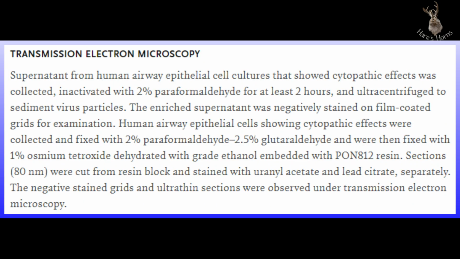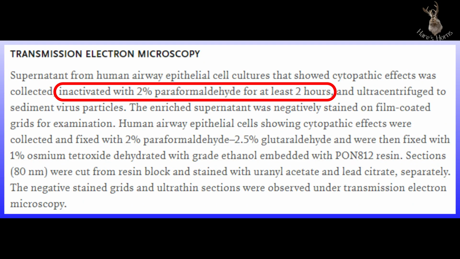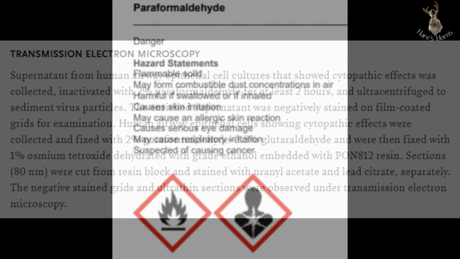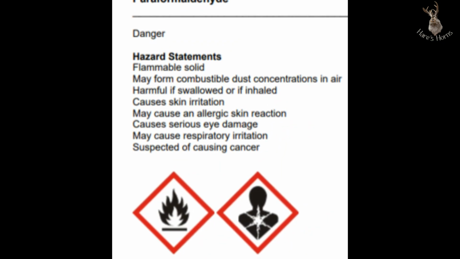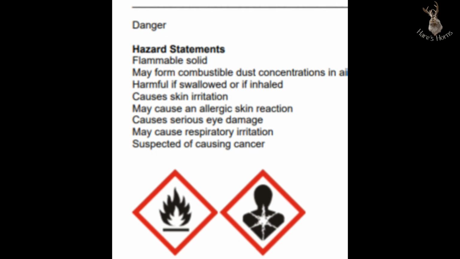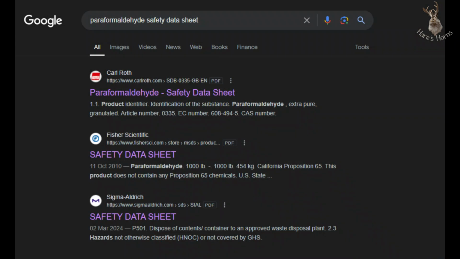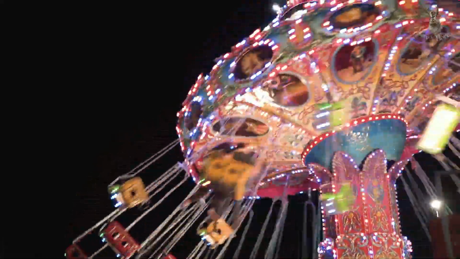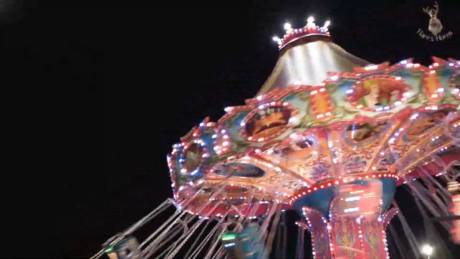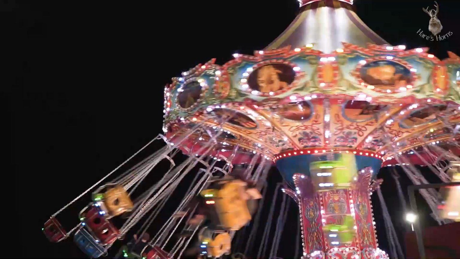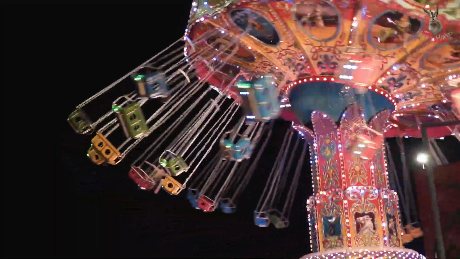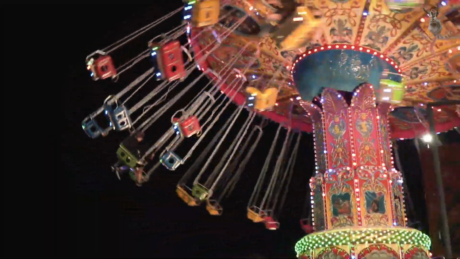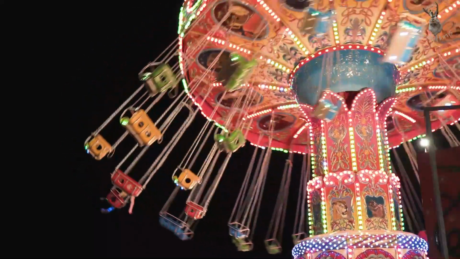But that was not enough for them. So they then picked up that sample and inactivated it for 2 hours with 2% paraformaldehyde. Come on, do not be lazy at least now and check what paraformaldehyde is. To make it easier for you, there is a link below the video. What on earth is this super poison doing to our poor viruses? But alas, the story does not end there. This entire super poisoned team was then subjected to ultracentrifugation, probably to knock out the viruses to make it easier for them. If you thought they finally took pity and placed everything under the microscope to see the viruses or what was left of them, you are seriously mistaken.